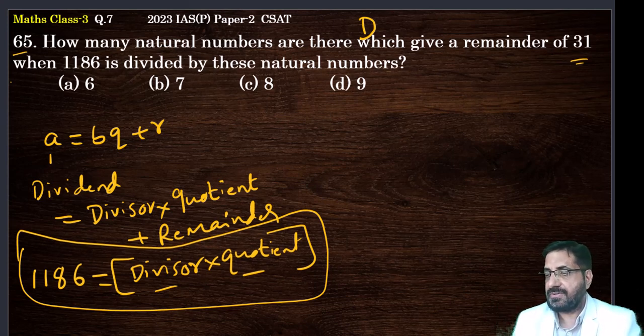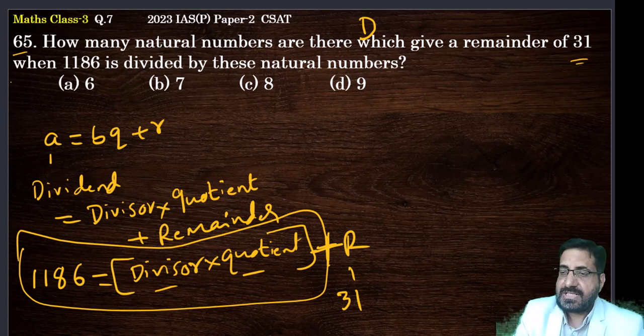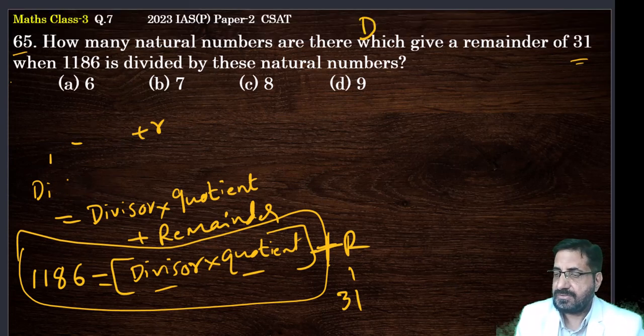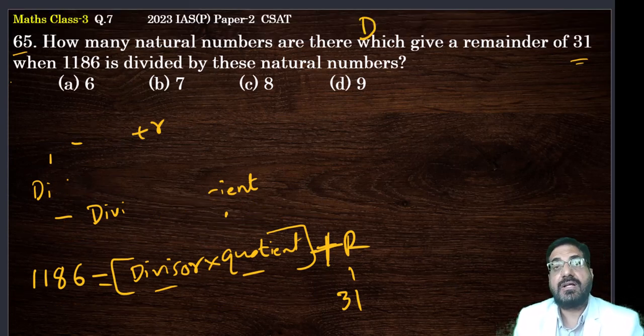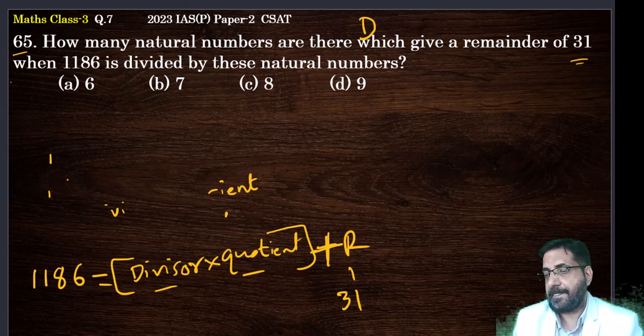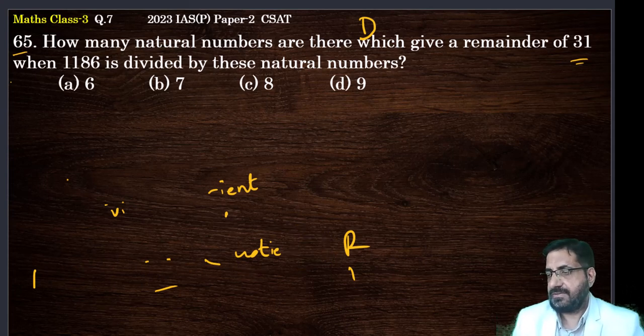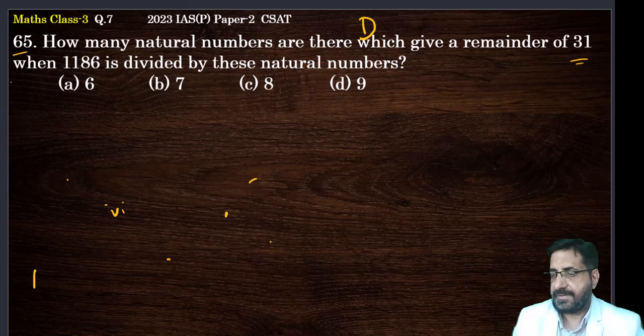How are you going to solve this? I have to write this plus R also, right? So R I know is 31. Straight, I'll rub this and then solve this problem. It is very simple. Hope you have understood this Euclid's lemma, division algorithm. What is an algorithm? A step-by-step method to solve a particular problem. Fine.